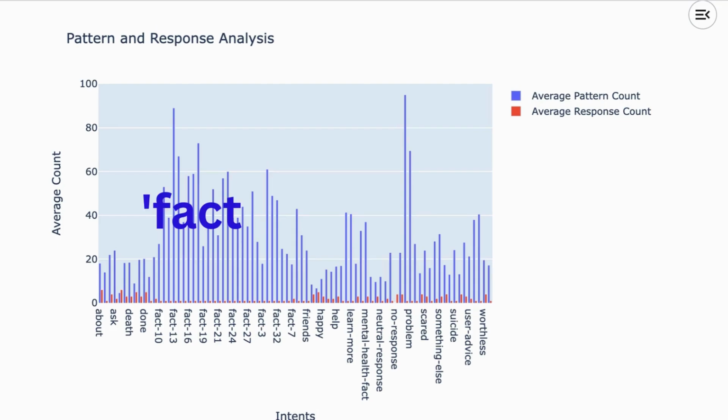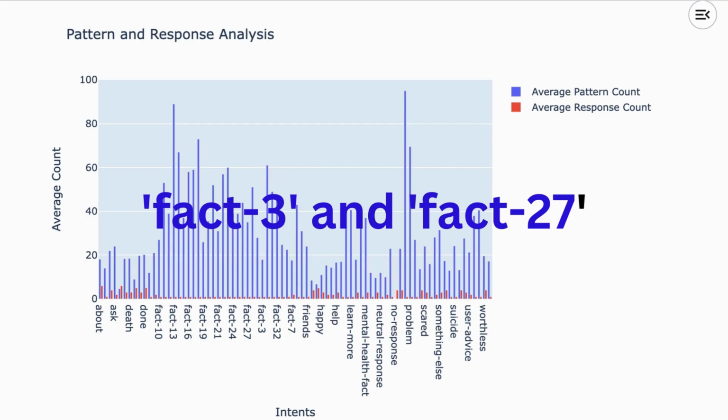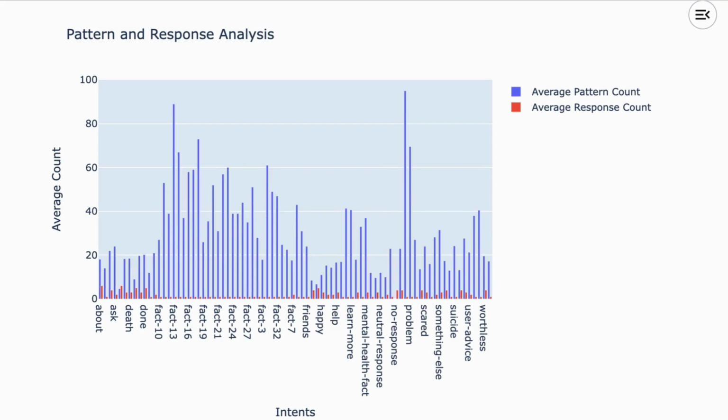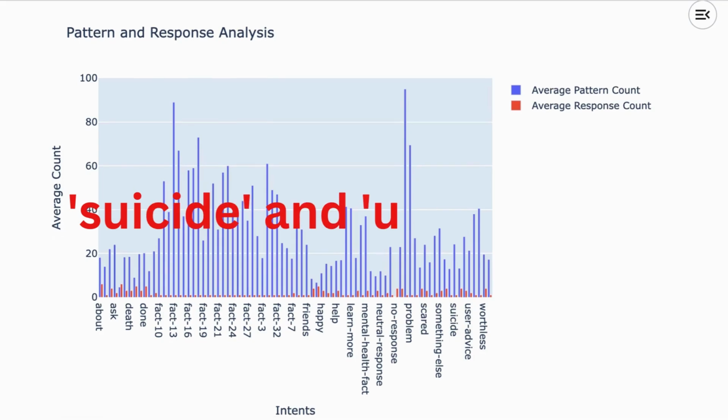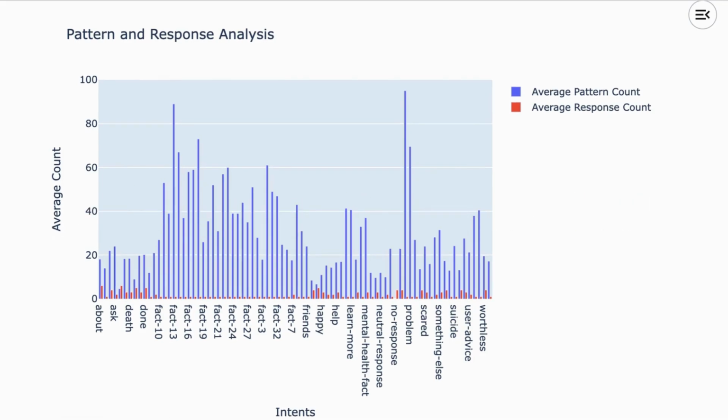We can see that some intents like fact 3 and fact 27 have high pattern counts but low response counts. This discrepancy indicates that these intents appear often in patterns, but don't receive as many responses. On the other hand, intents like suicide and user advice show a more balanced ratio between patterns and responses.